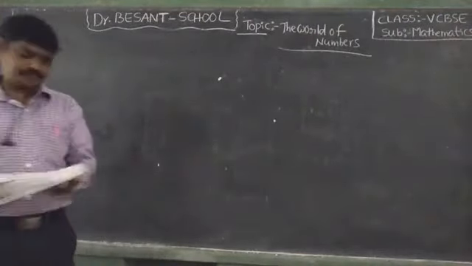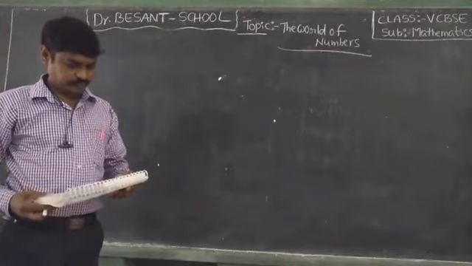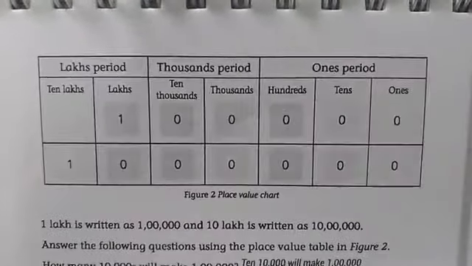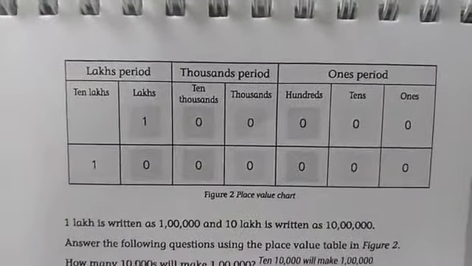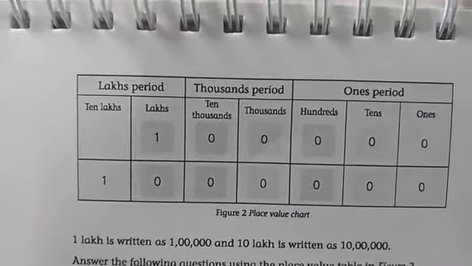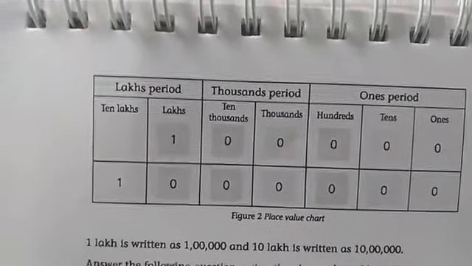Now observe here: ones period, ones, tens, hundred, thousands period, thousands, 10,000s, lakhs period, lakhs, 10 lakhs. So which system is it?